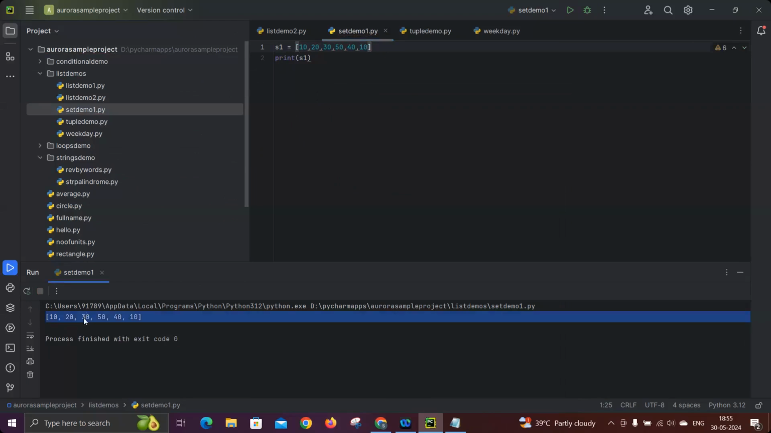So set and dictionary do not maintain order. So the values might come in a random way. But when you go for list, the way you store, the same way it will print the data. So this is the first point I want to highlight.